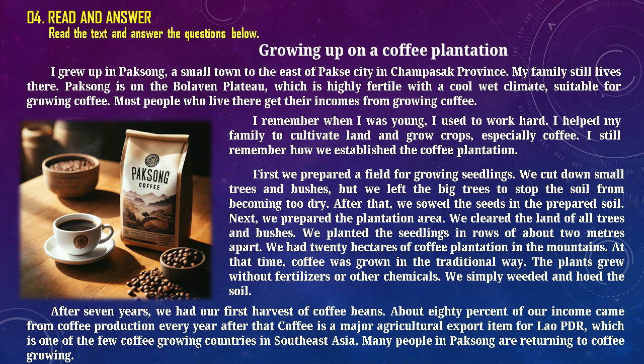Next, we prepared the plantation area. We cleared the land of all trees and bushes. We planted the seedlings in rows of about 2 meters apart. We had 20 hectares of coffee plantation in the mountains. At that time, coffee was grown in the traditional way. The plants grew without fertilizers or other chemicals. We simply weeded and hoed the soil.